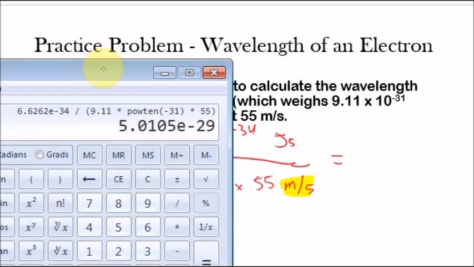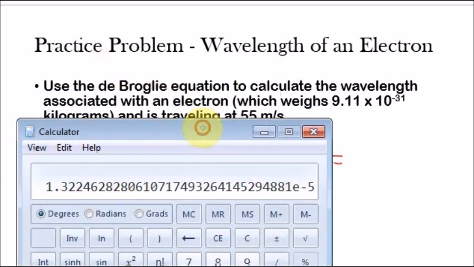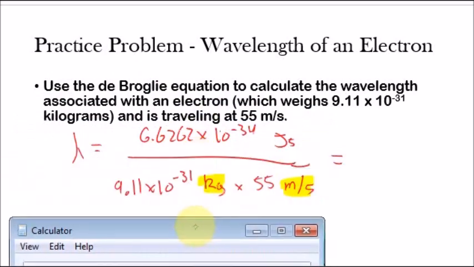Okay, and we get this. So this is 1.3 times 10 to the minus 5 meters when we account for significant digits.